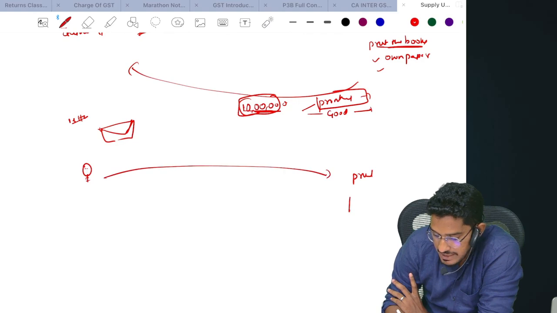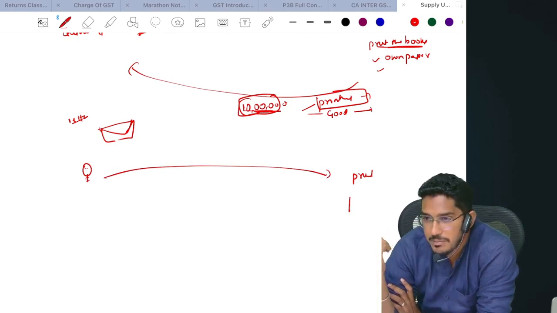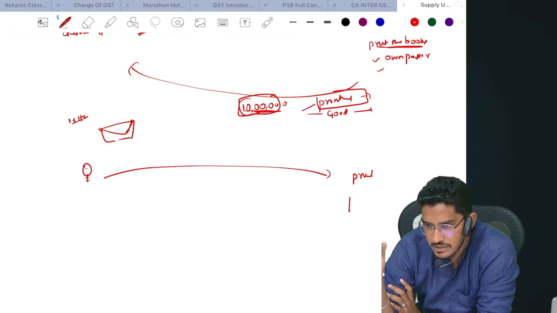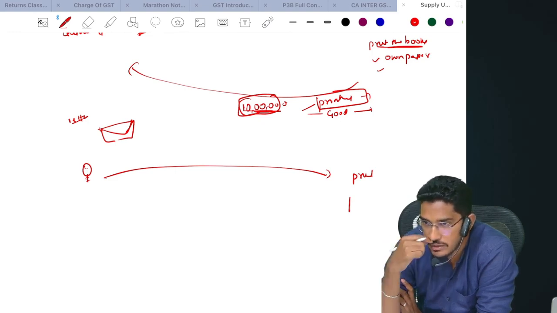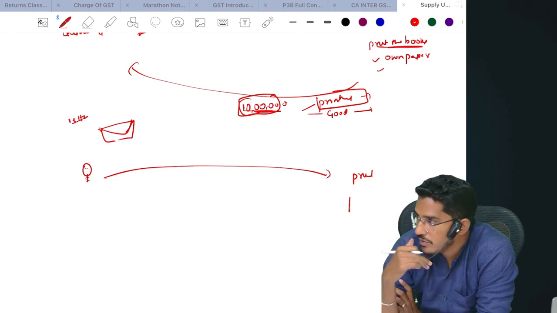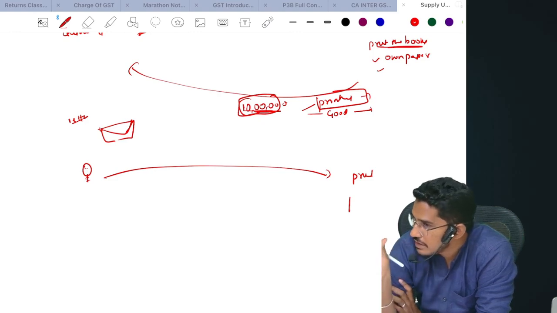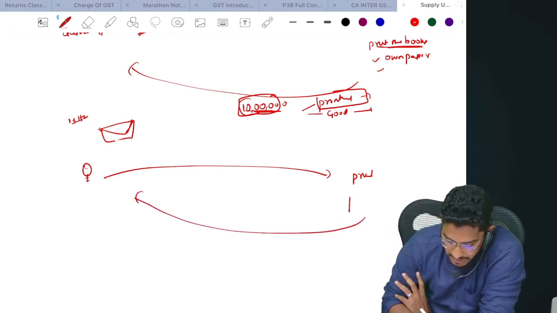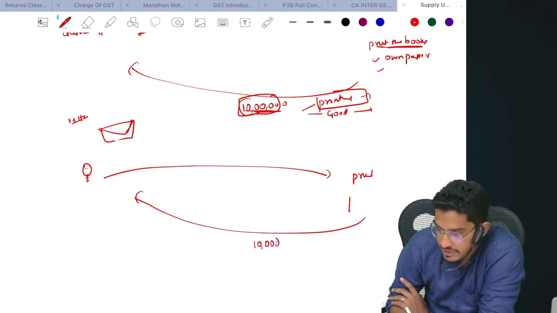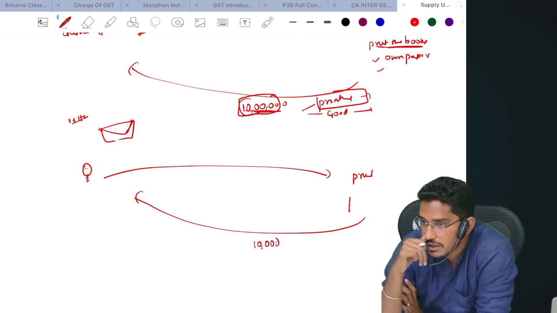Now this printer will supply me letterheads and envelopes, or whatever stationery material, along with my logo on it. Here also he is providing the material, and along with that, he is also doing the service of printing the logo. Say I ordered 100 envelopes. He told me 10,000 rupees, and he will give me envelopes with the logo printed on them. Now how should it be treated?